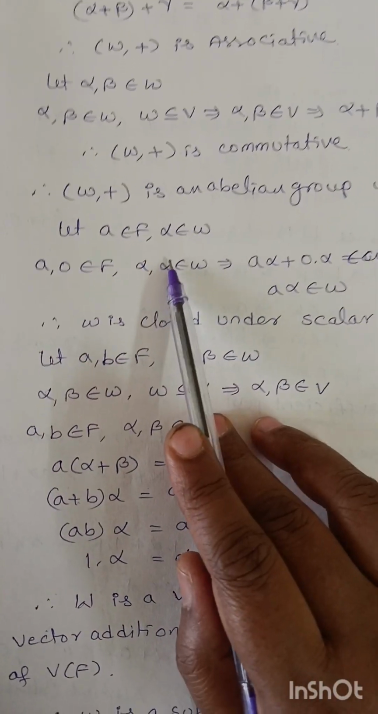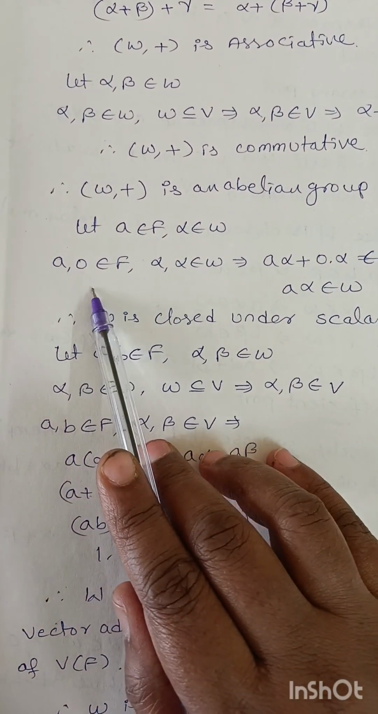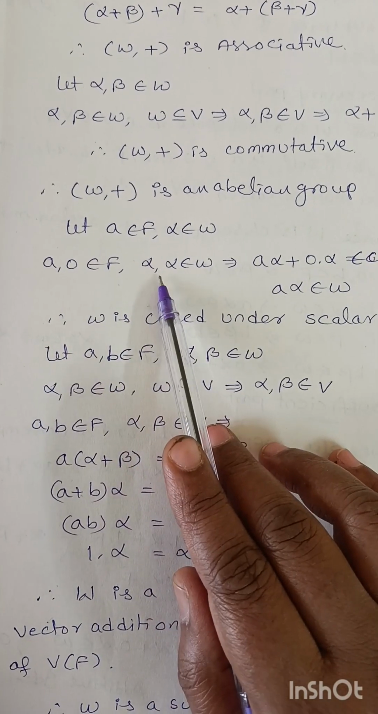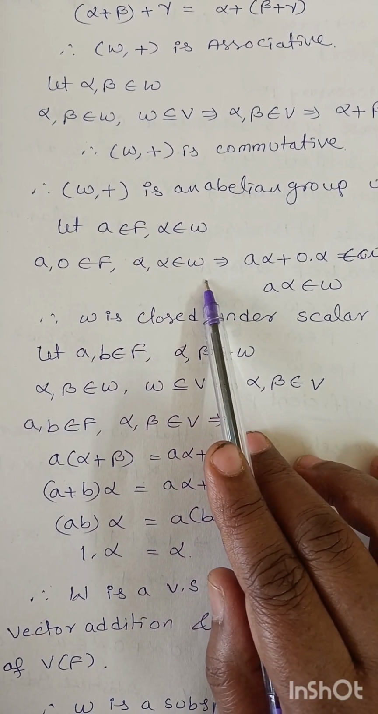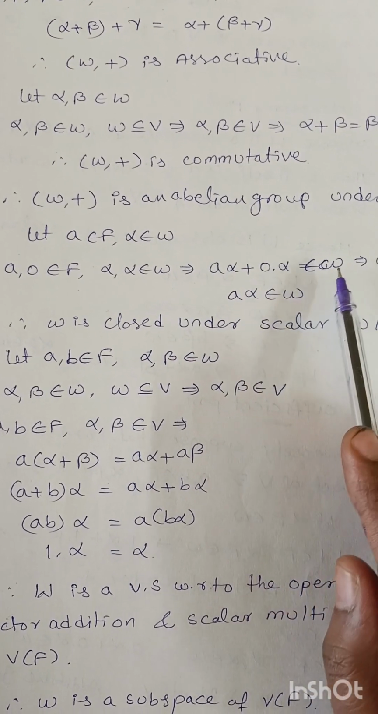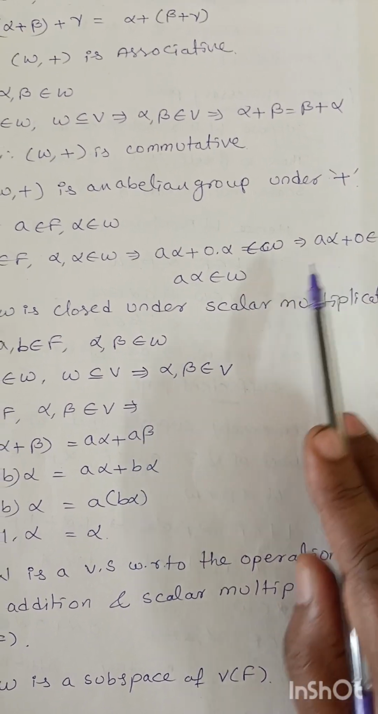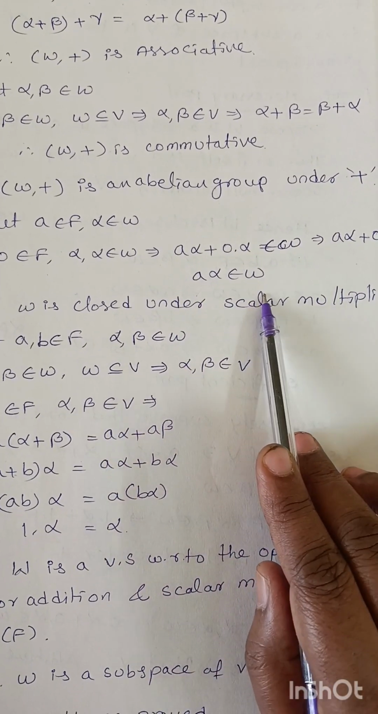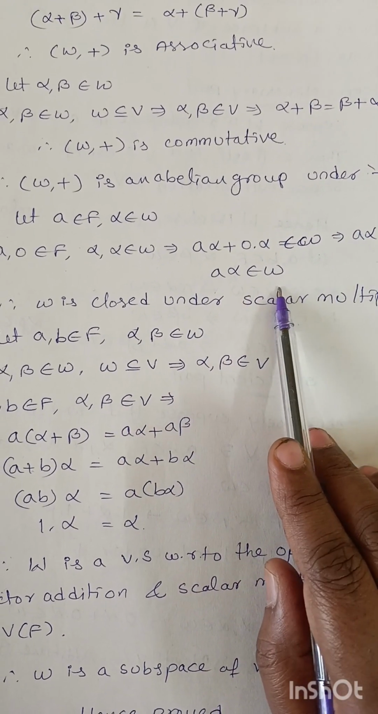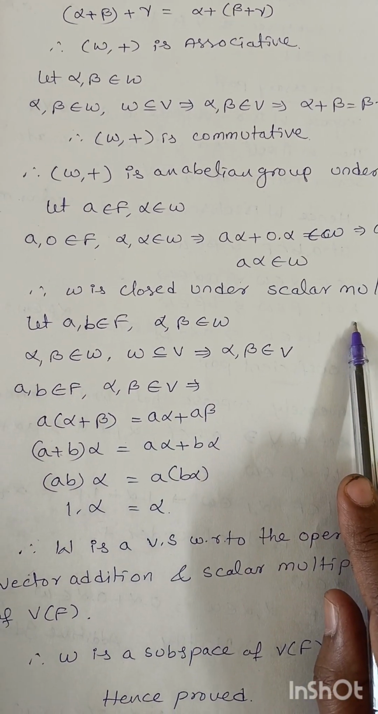Let a belong to F, alpha belong to W. Now a, 0 belong to F, alpha, alpha belong to W. That implies a alpha plus b beta belongs to W. That means a alpha plus 0 belongs to W. Then a alpha belongs to W. So W is closed under scalar multiplication.